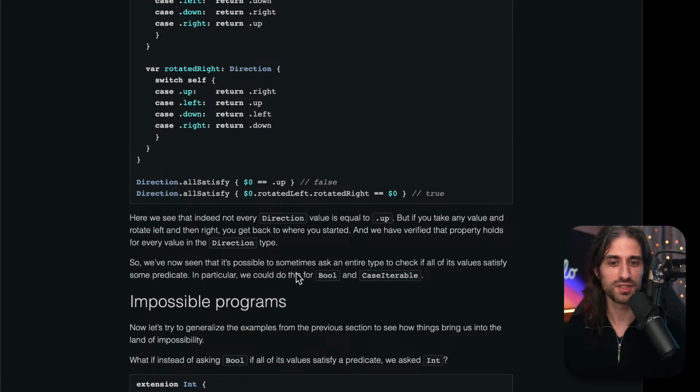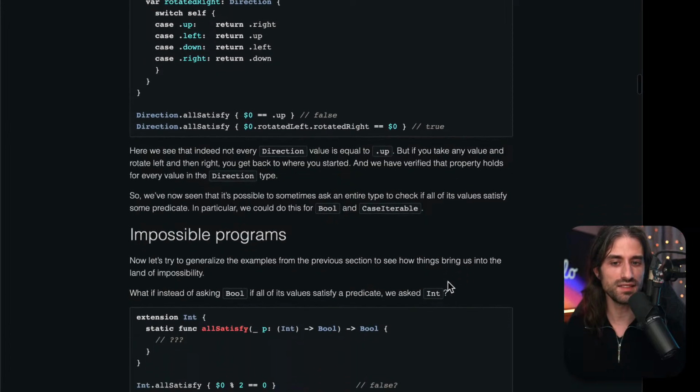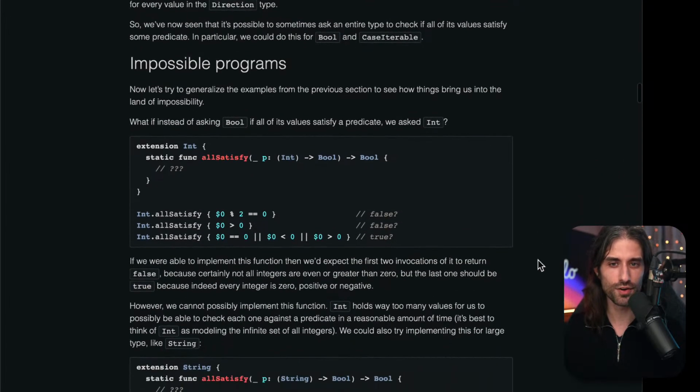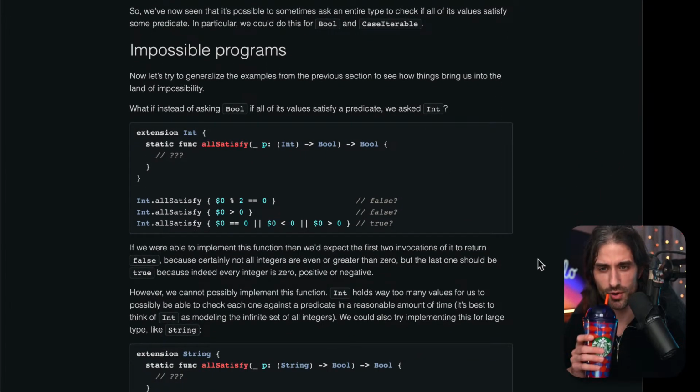So we've now seen that it's possible to sometimes ask an entire type to check if all of its values satisfy some predicate. In particular, we could do this for Bool and CaseIterable. Now we move on to these impossible programs.